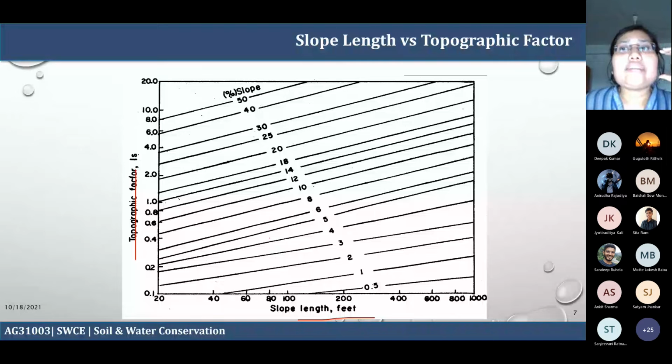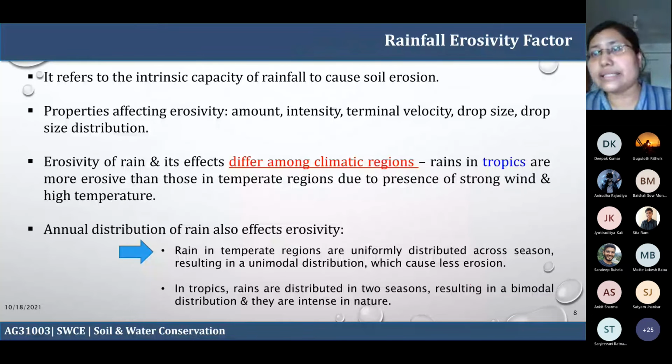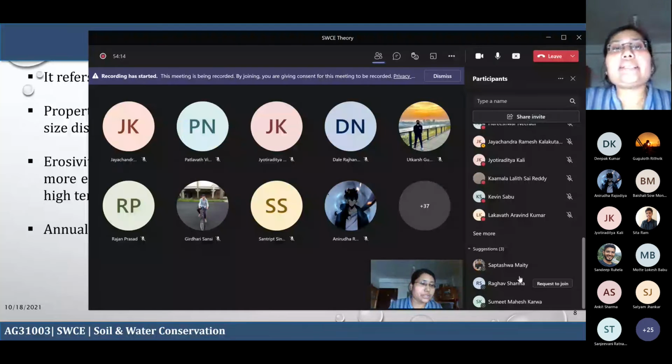And then the rainfall erosivity factor, that is the R factor. What is the rainfall erosivity factor? It refers to the intrinsic capacity of rainfall to cause soil erosion.